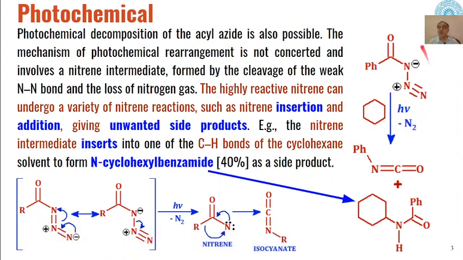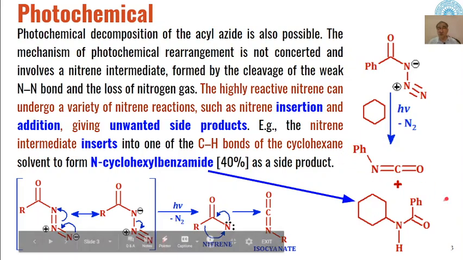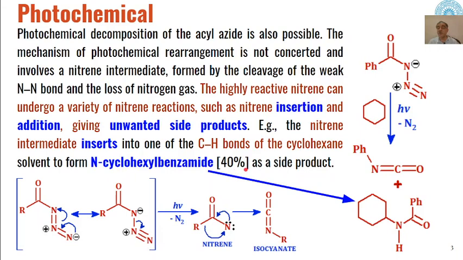So for example, if we are doing the photochemical irradiation of this azide in presence of cyclohexane as solvent, then in addition to the normal rearrangement product, that is phenyl isocyanate, we will get N-cyclohexyl benzamide as a side product, which is formed in 40% yield, whereas this is formed in 51% yield.